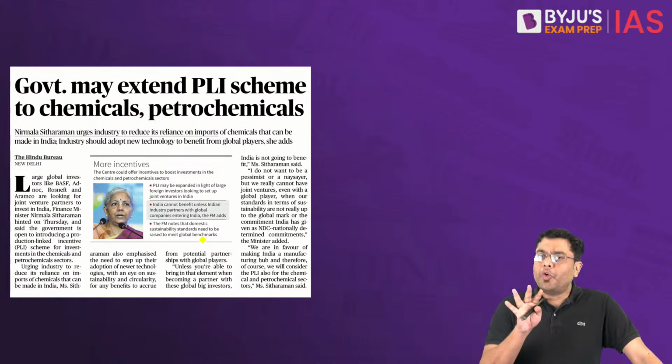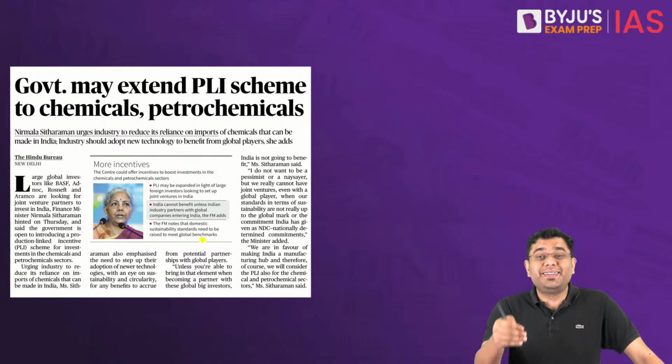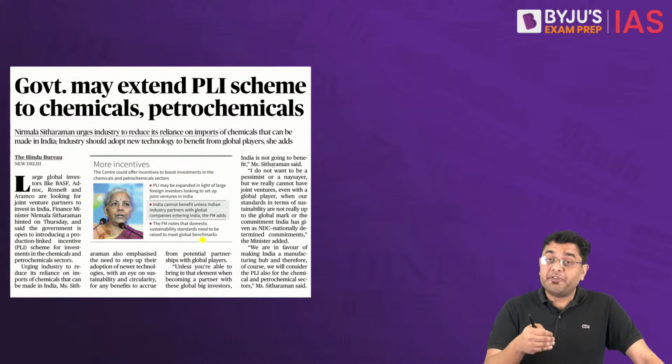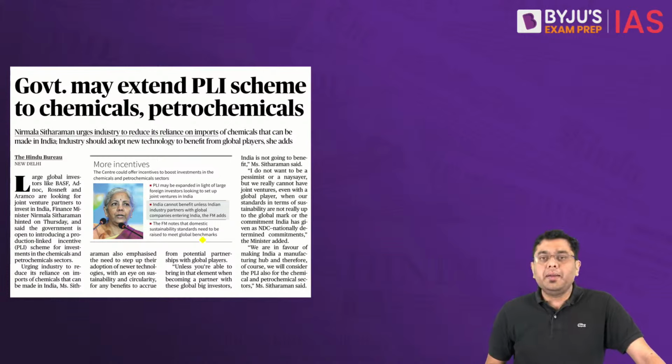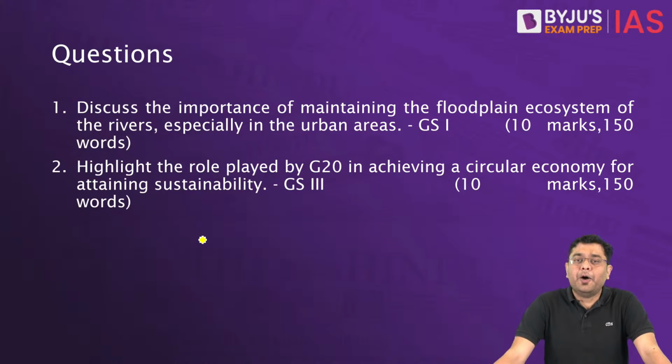So from this, what is relevant is, you need to understand what is this PLI. So I hope it is understood that it is a production linked incentive which is given based upon what you produce and how much you produce. And secondly, chemicals, they form an important component of our import basket. So by limiting that particular import, or rather by producing chemicals in your own country in significant proportion, that foreign exchange reserve can also be saved. Okay. Now, let us take a look at the couple of questions from here.